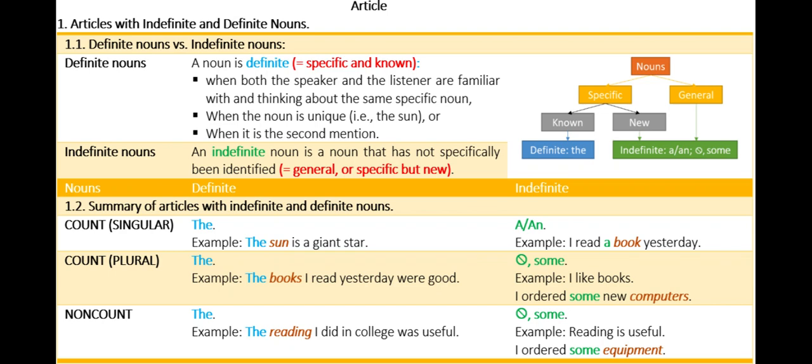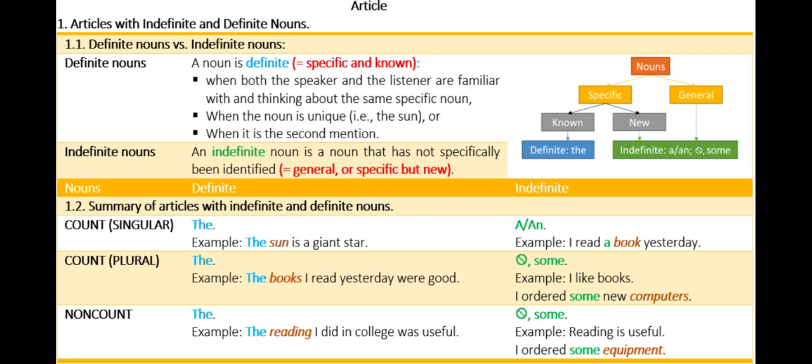Article 1. Articles with indefinite and definite nouns. 1.1. Definite nouns versus indefinite nouns. Definite nouns. A noun is definite, or specific and known, when both the speaker and the listener are familiar with and thinking about the same specific noun. When the noun is unique, for example, the sun. When it is the second mention.